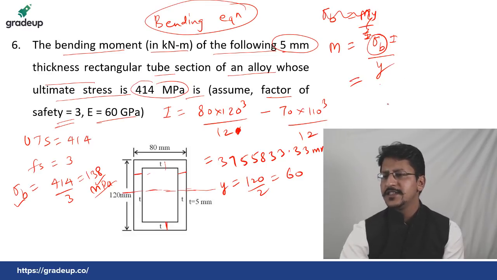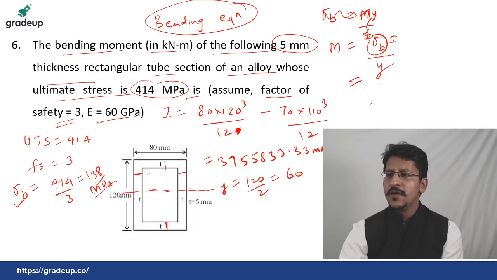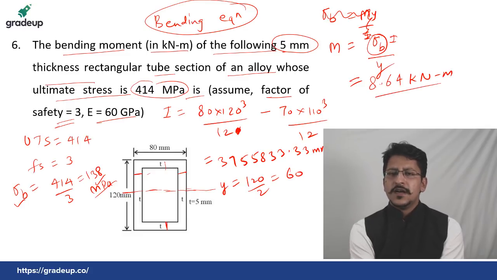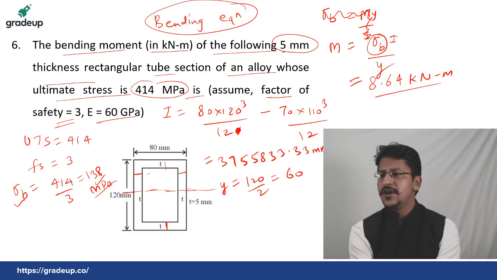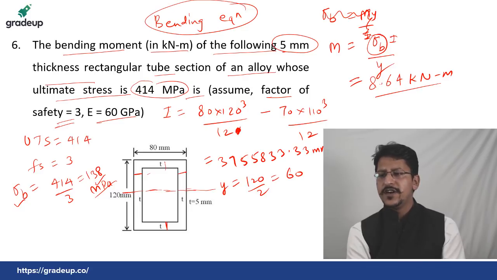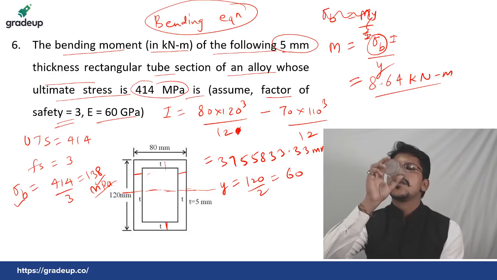Amit, you are getting the answer as C. Where are the options, my dear friend? This is a NAT problem. Find out the value of M. You should get something around 8.64 kilonewton meter. Very simple problem. Just solve this. 70.7, Mohammad Saad, you are not getting the answer right. The answer is 8.64, 8.63, 8.64. That is permissible, but 70 goes beyond the range of the NAT questions that GATE provides.